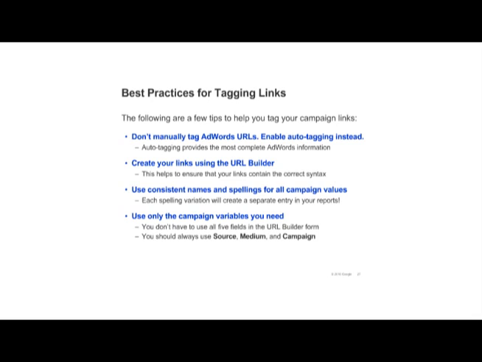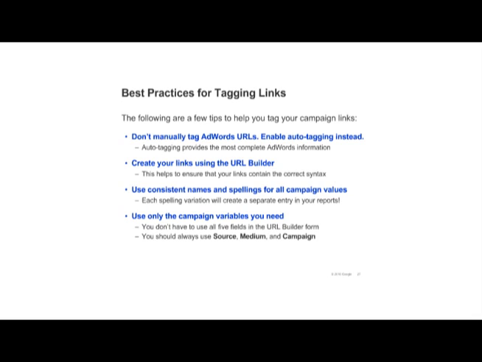Stick to these best practices when tagging your advertising campaigns. If you use AdWords, be sure to enable auto-tagging. Otherwise, you'll miss out on important information that can help you optimize your AdWords campaigns. Second, for each campaign, use the URL builder to create a template URL. Then, copy and paste from the template to create the rest of the URLs for the campaign.